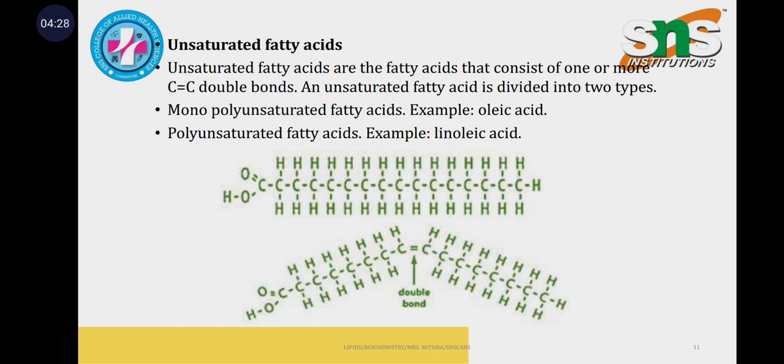Unsaturated fatty acids are fatty acids that consist of one or more carbon-carbon double bonds. They are divided into monounsaturated and polyunsaturated fatty acids. An example of a monounsaturated fatty acid is oleic acid, and an example of a polyunsaturated fatty acid is linoleic acid. Below is the diagrammatic representation, where the upper one shows single carbon bonds and the lower picture shows double carbon bonds. Thank you.